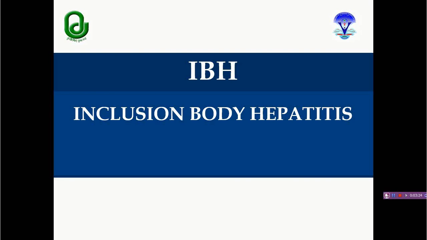In many textbooks they are given as a single entity, inclusion body hepatitis hydropericardium syndrome, or simply hepatitis hydropericardium syndrome. But in our MSV 2016 they are kept as separate entities, so here we will discuss them separately. First we will see inclusion body hepatitis.